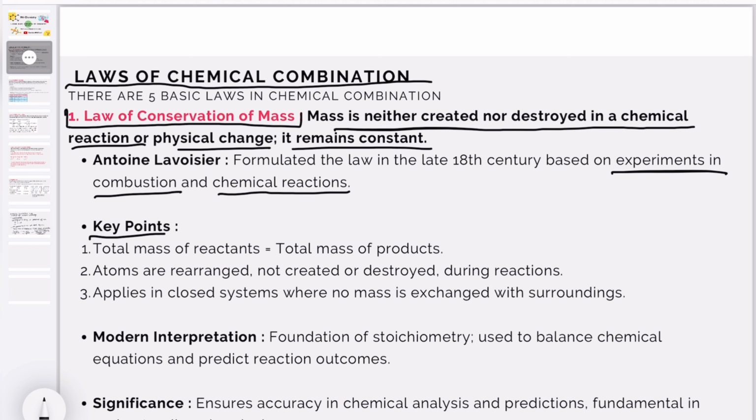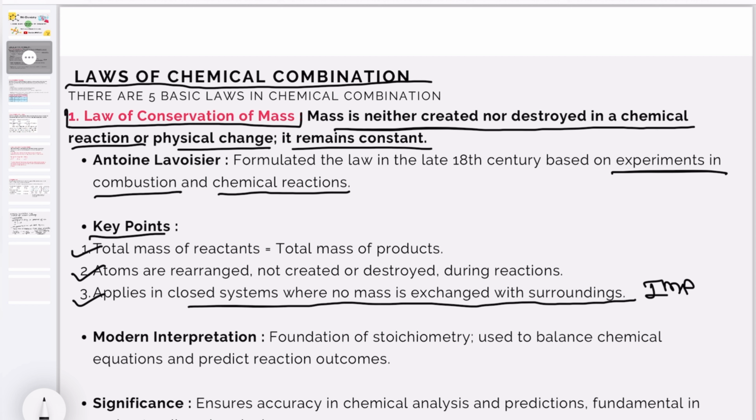Then next, the key points of this. Total mass of reactant is equal to the total mass of product, we already saw. Atoms are rearranged, not created or destroyed during the reaction. Third one: it applies in a closed system where no mass is exchanged with the surroundings. This is the reaction condition for this law.